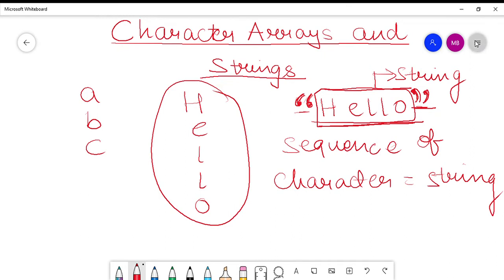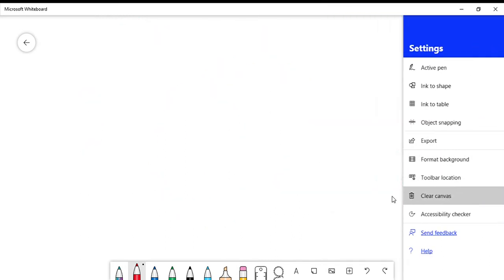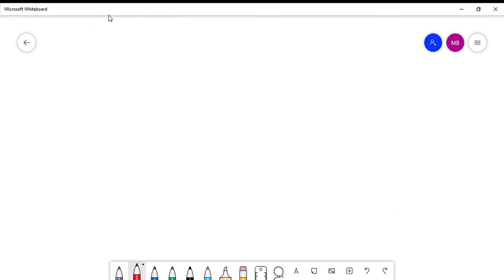Examples of strings are like when I say, hello, how are you? So what is this? This is a string. Okay, now how will I get it printed?